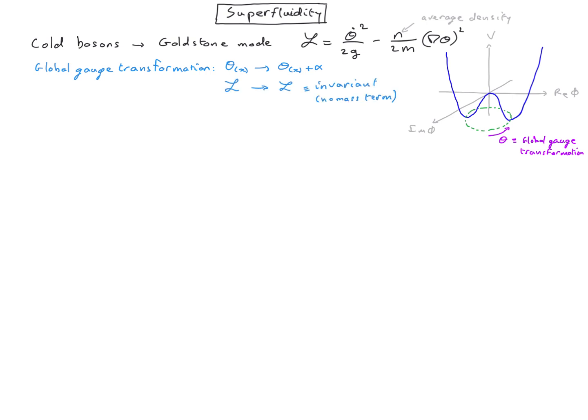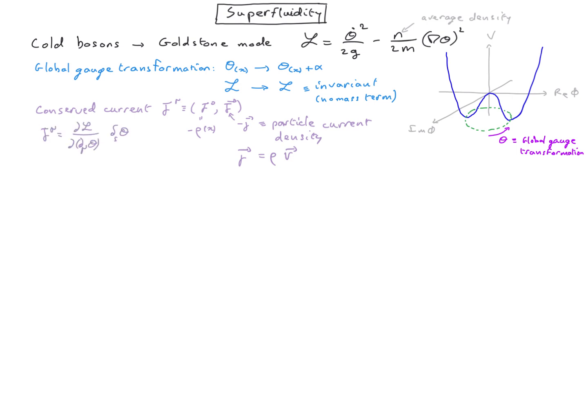So we know that because there is a global gauge invariance, there must be another current which is conserved. We already worked out that the time-like component of this current is a particle density up to a minus sign. In that case, J must be the current of particles, again up to a minus sign. The more particles we have, the larger the current, therefore J must be proportional to rho. And the faster the particles move, the larger the current as well. Therefore, it must be proportional to the velocity. And we can work out its expression from the expression of J mu according to Noether.